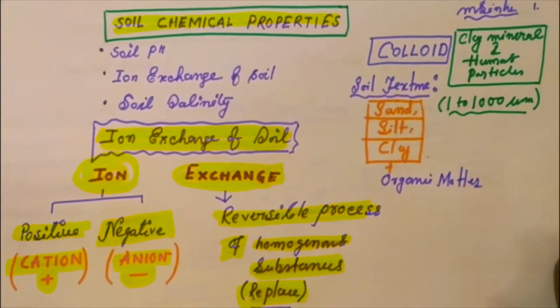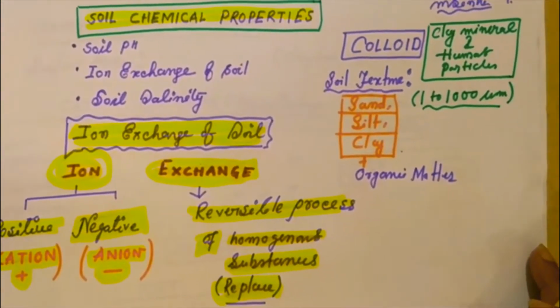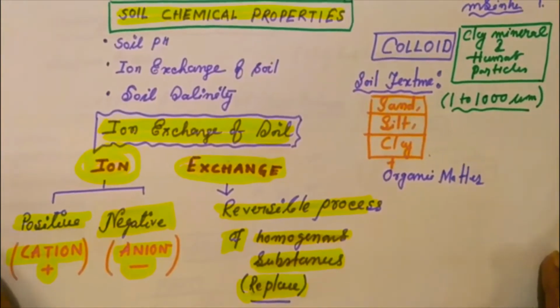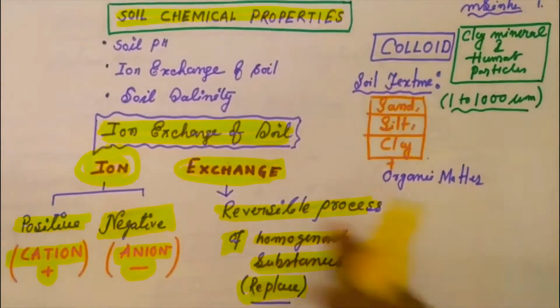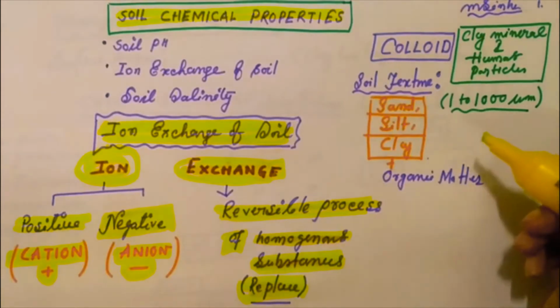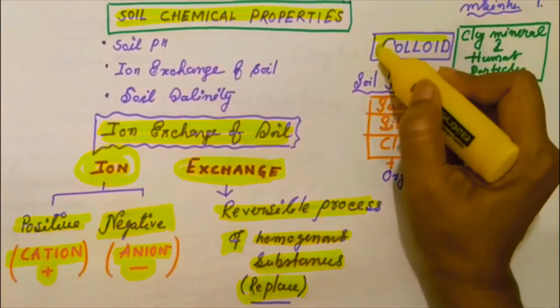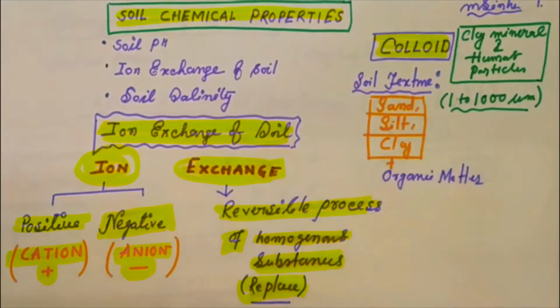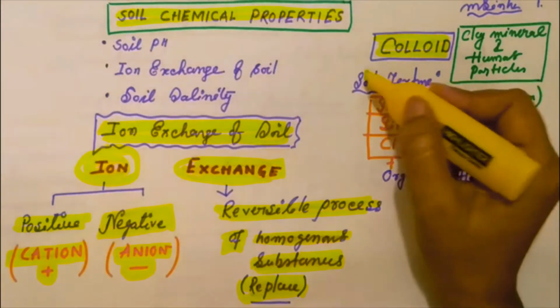Now come to the point of colloids. Before going into details about soil exchange, soil chemical properties and ion exchange, be clear about colloids. What are colloids? Colloids are teeny particles. Normally we have an idea about soil structure.